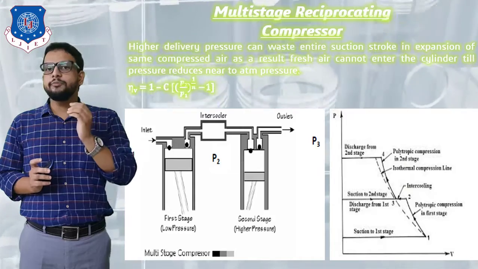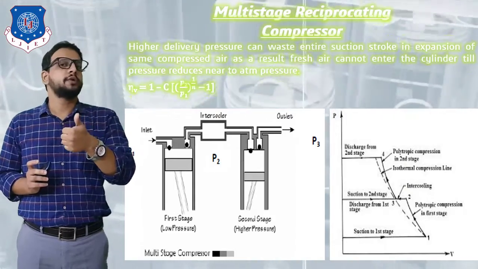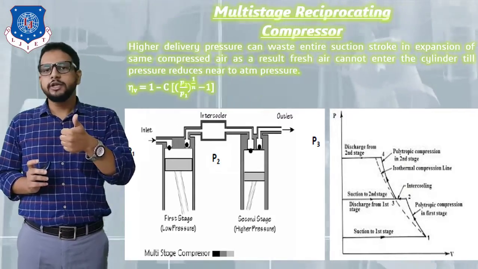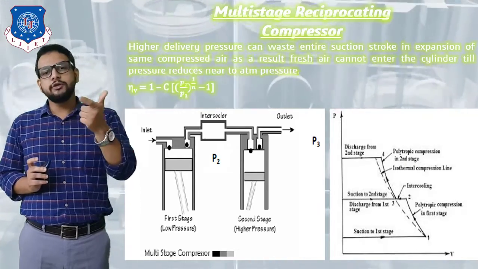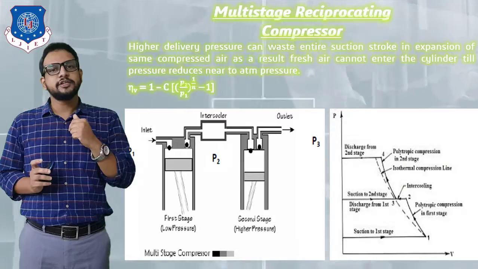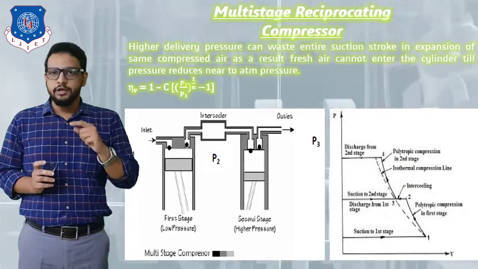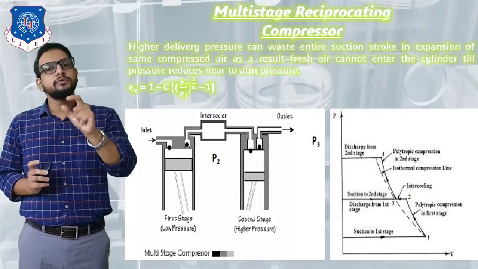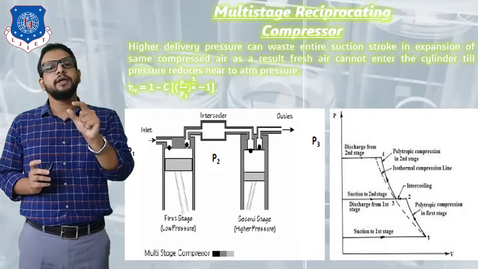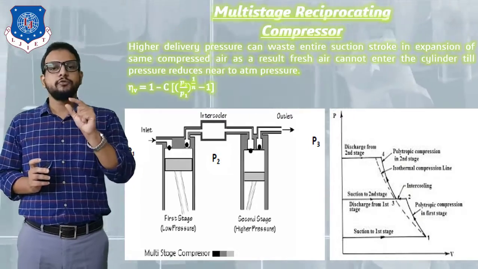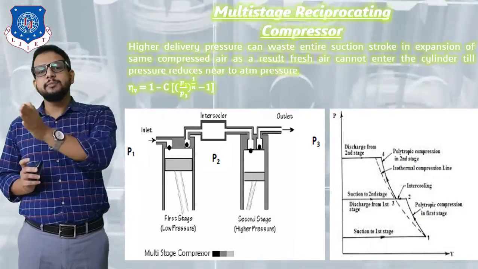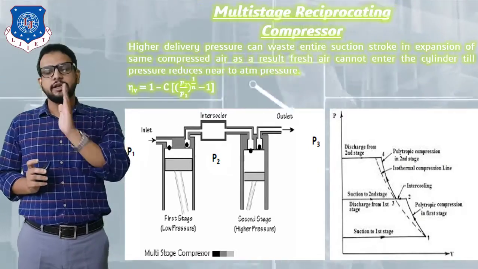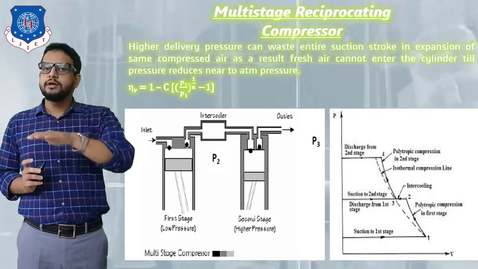But because of compression, its temperature is also increased, right? We know that whatever problem comes is because of temperature increment. So we need to pass that highly pressurized air into an intercooler. The intercooler is going to reduce the temperature of the air, keeping its pressure constant. For example, P2 is the pressure entering the intercooler, and the exit pressure will remain the same, that is P2, but the temperature will be reduced.